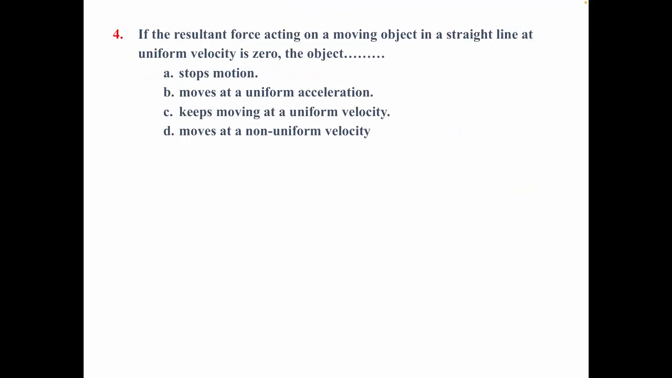Next one, number 4. If the resultant force acting on a moving object in a straight line with uniform velocity is 0, resultant force or summation of the force equals 0. The body moves with uniform velocity. What happens to this body? The body certainly keeps moving at uniform velocity.